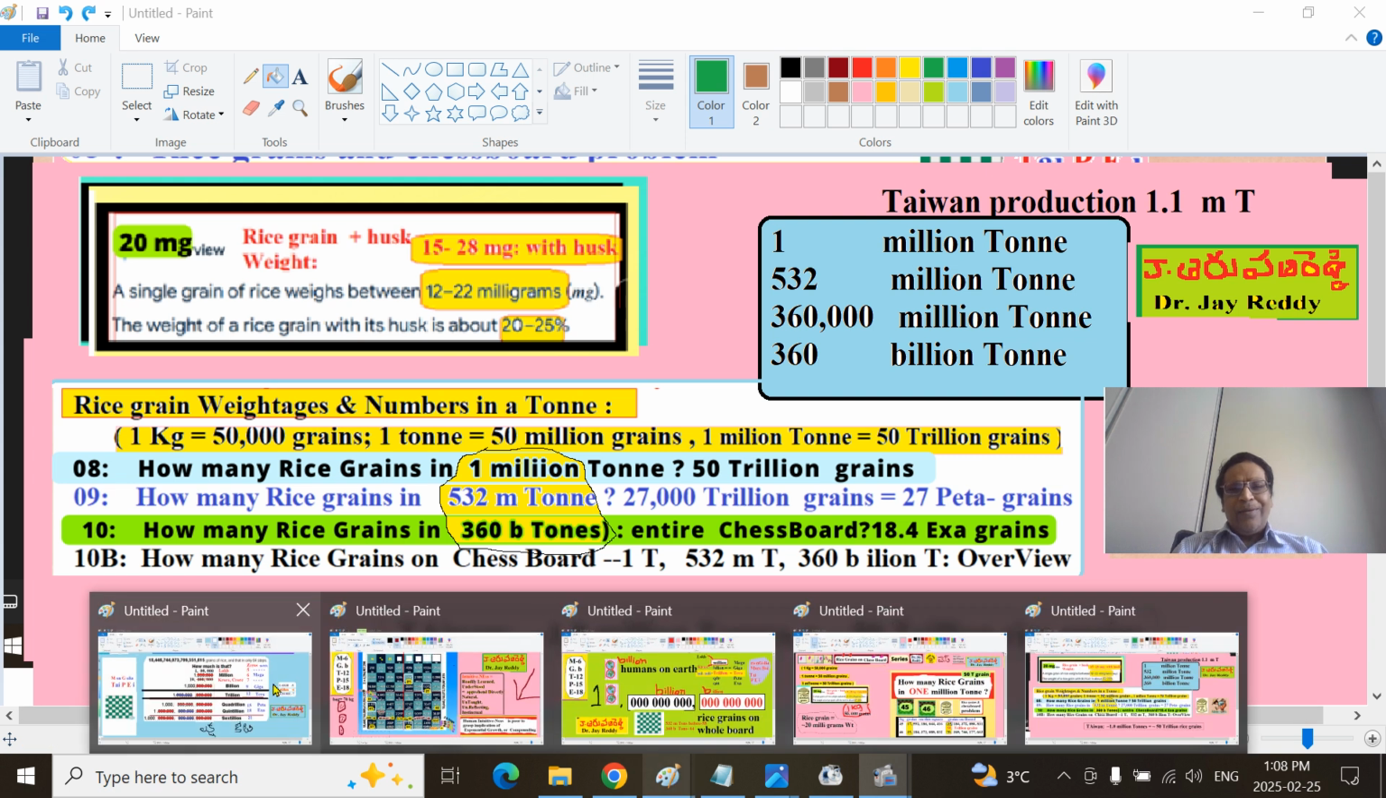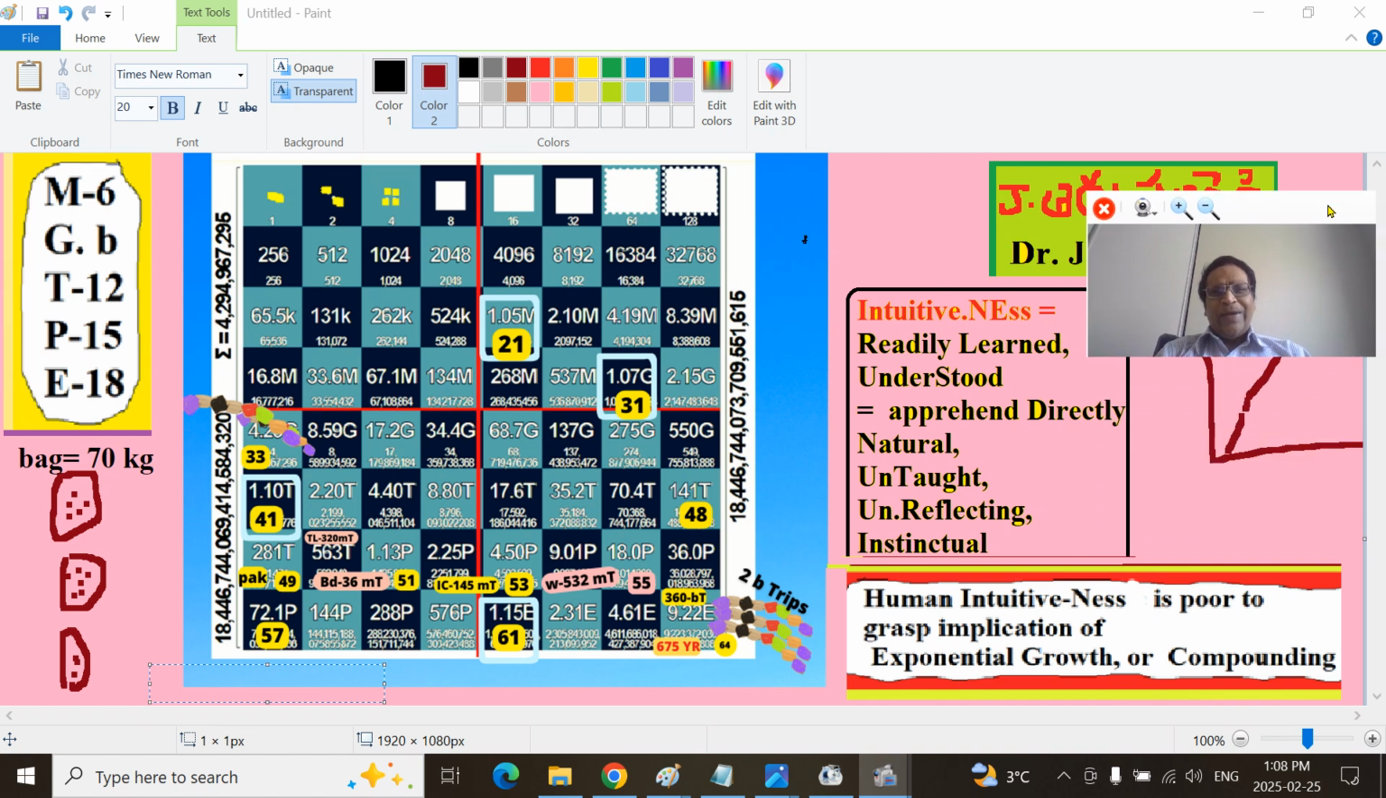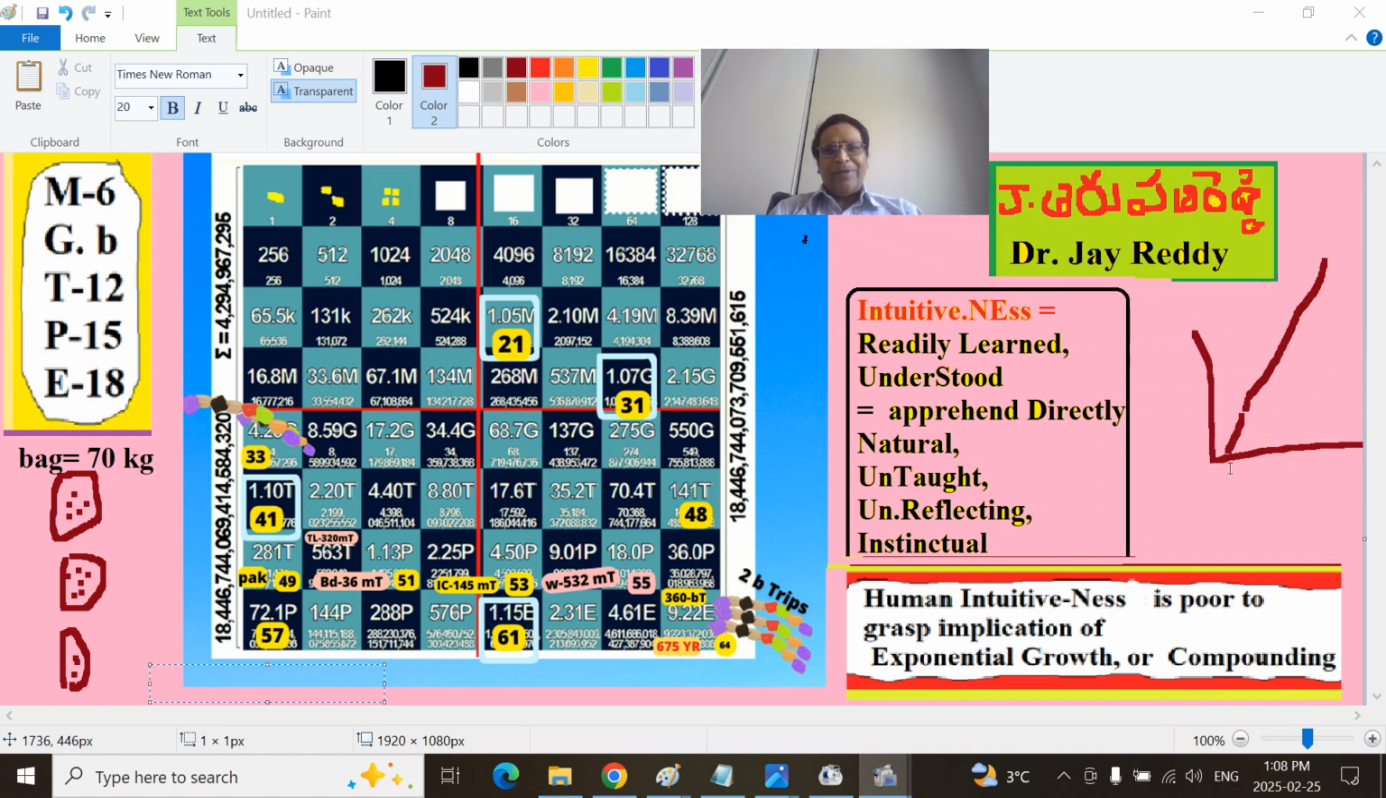So that's why the important thing is human intuitiveness. This is exponential growth, something growing at a constant rate, which is called compounding or compound rate of interest. Human intuitiveness is poor at grasping the implications of exponential growth, the concept of compounding. What exponential growth is in mathematical terms is not a concern for us. Simply, if you remember the compounding process, that is nothing but exponential growth.